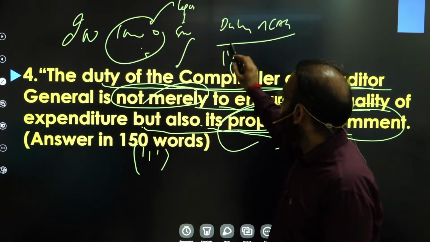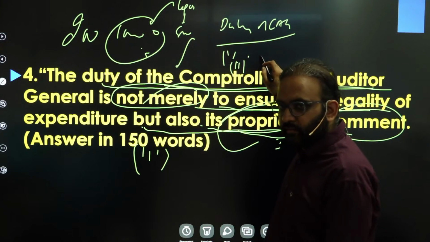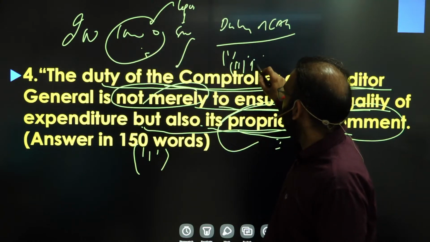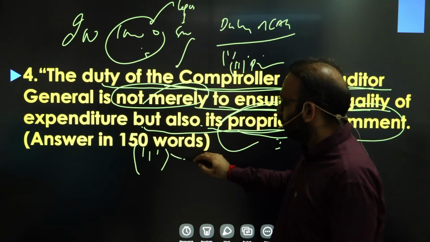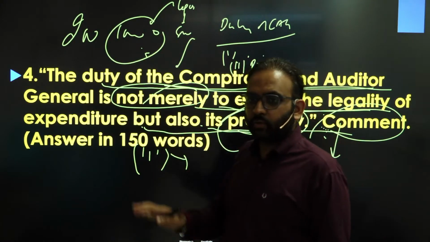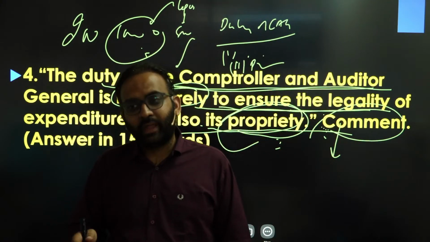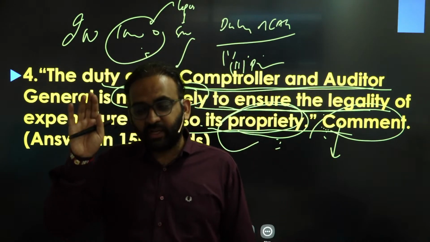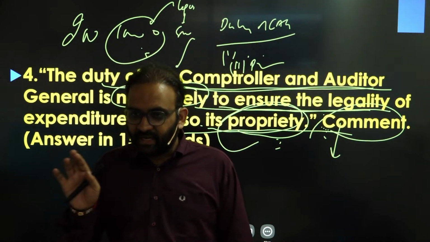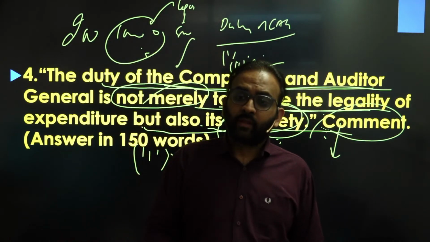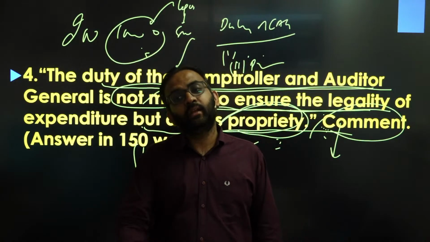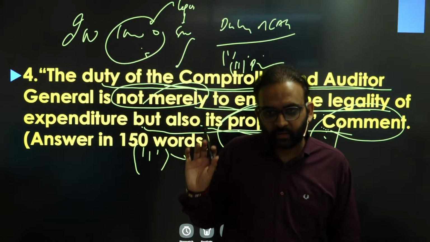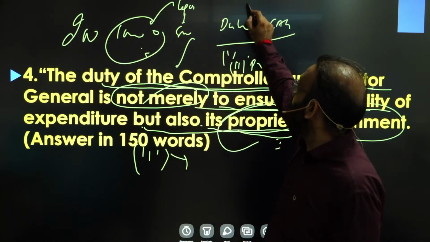So in the first part, you will talk about the constitutional or legal mandate of CAG doing legal audit. Second, you will talk about propriety audit being optional. But in the third part, you will talk about how the constitutional spirit or constitutionalism or constitutional morality expects CAG to do propriety audit also. Because if it is not specifically allowed or mandated by the constitution, then it is also not restricted or prohibited by the constitution. You get the point? So that will be your third section. Then how will you introduce your answer?